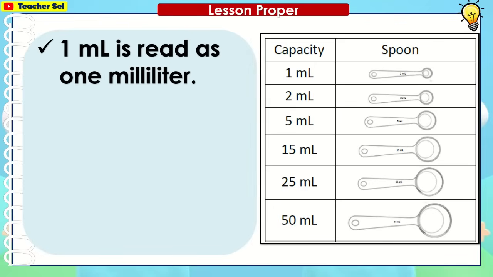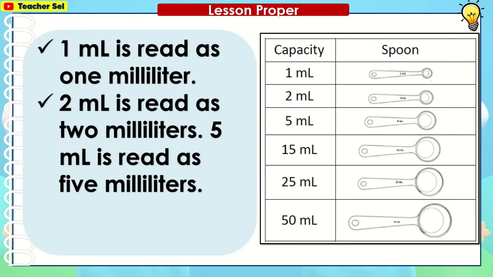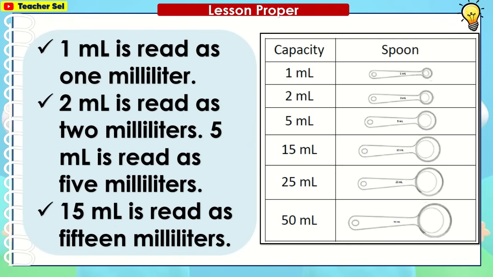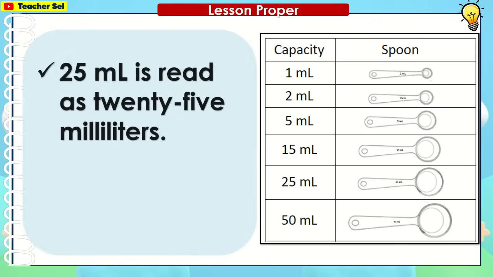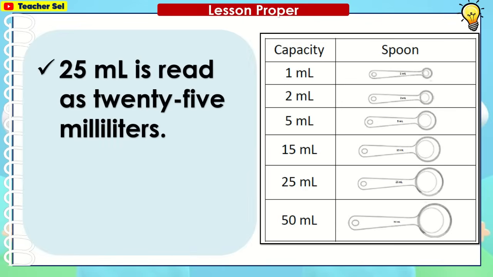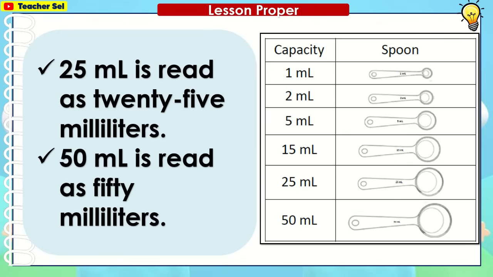1 ml is read as 1 milliliter. 2 ml is read as 2 milliliters. 5 ml is read as 5 milliliters. 15 ml is read as 15 milliliters. 25 ml is read as 25 milliliters. 50 ml is read as 50 milliliters.